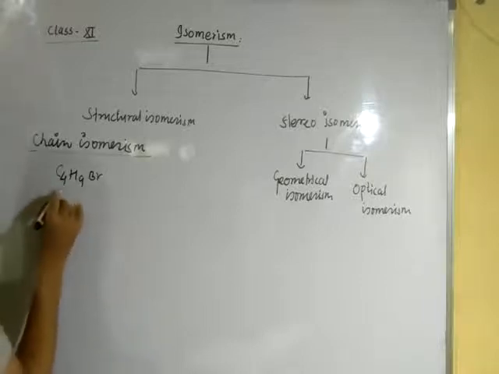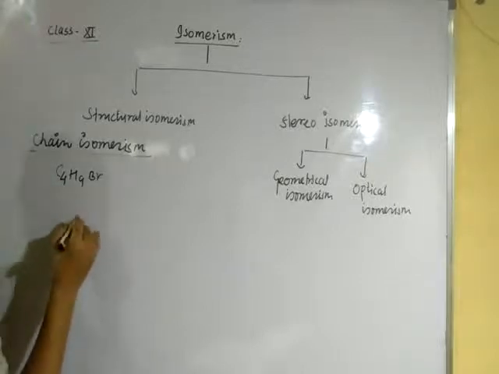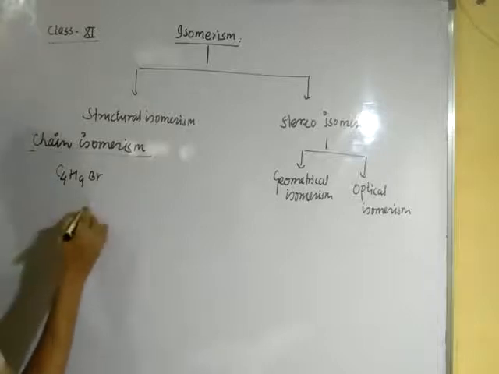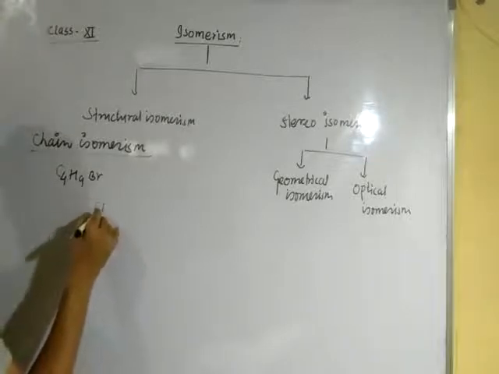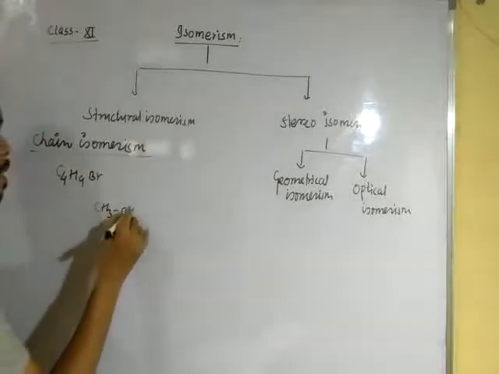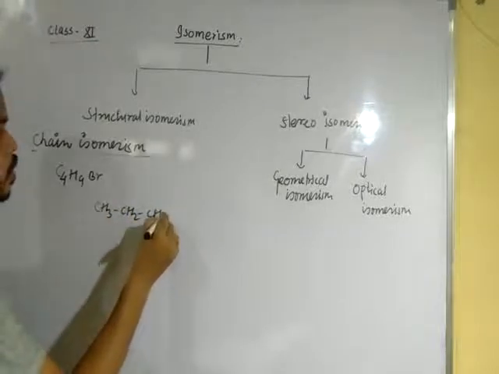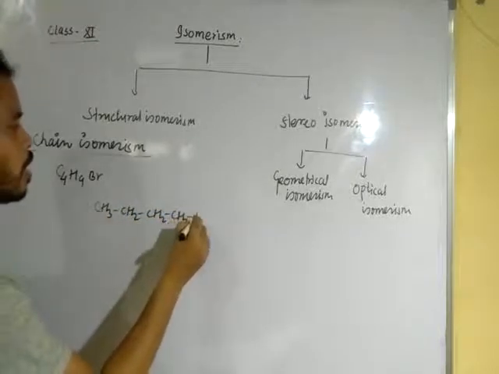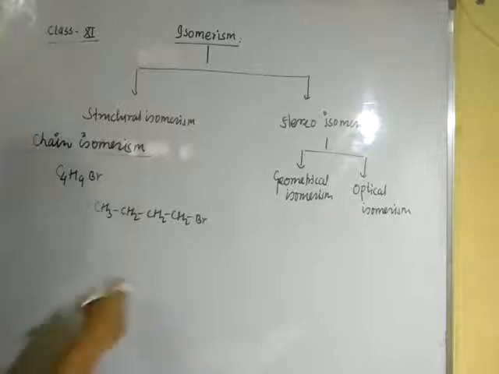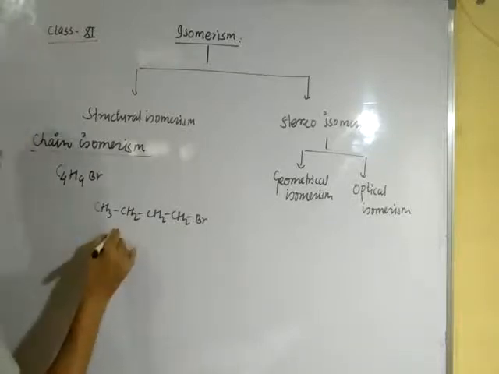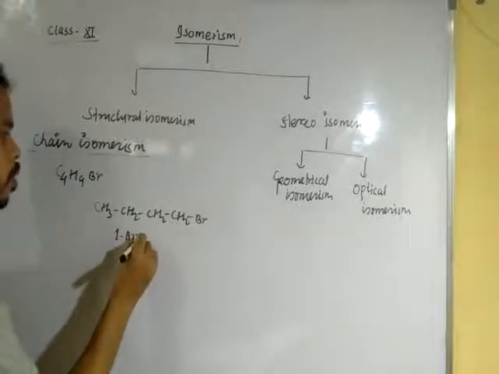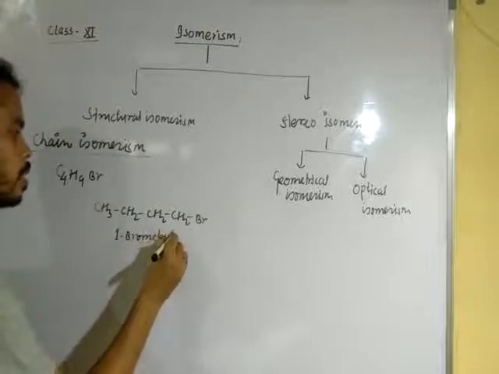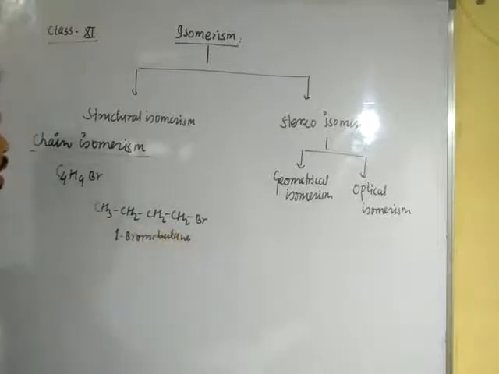Then the structural formula of bromobutane can be written in the following manner: CH3, CH2, CH2, CH2 and Br. Okay, this is one bromobutane. It's known as one bromobutane.